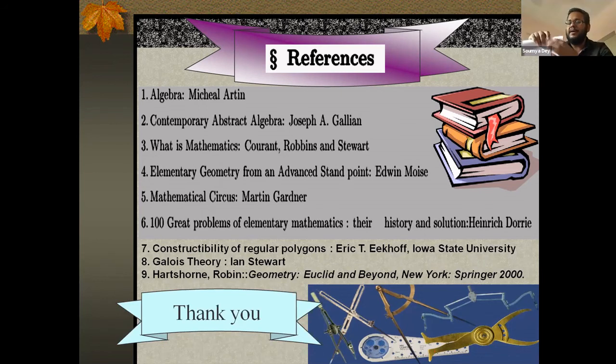And finally, to end with, he mentioned some other types of constructions. One of them uses a straight edge and a rusty compass. What is a rusty compass? The compass is fixed; you cannot change the length. The second is only a compass. It was shown that any construction which can be done by a straight edge and a compass can also be done using just a compass, because the role of a ruler is to draw a line.